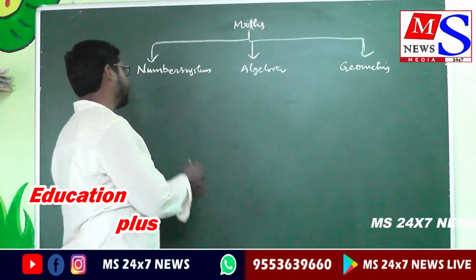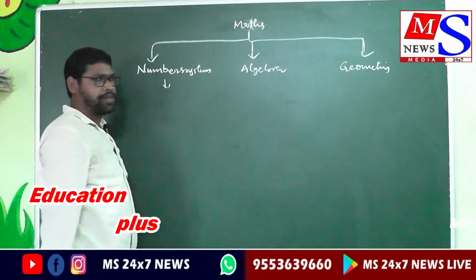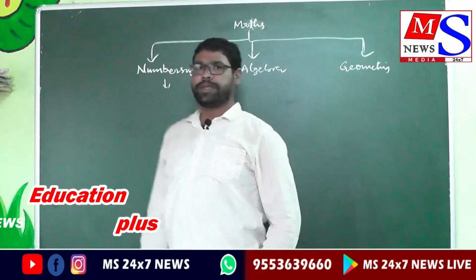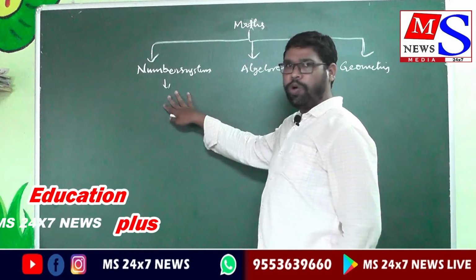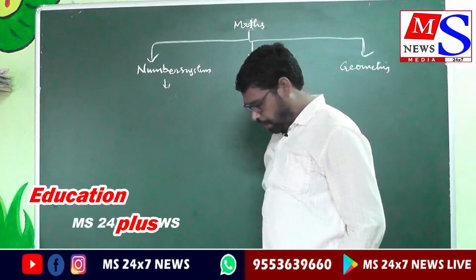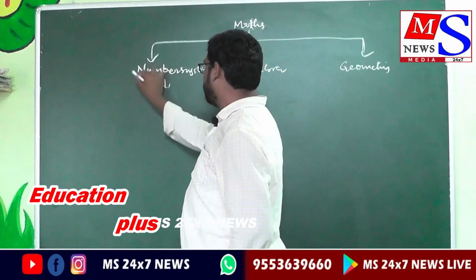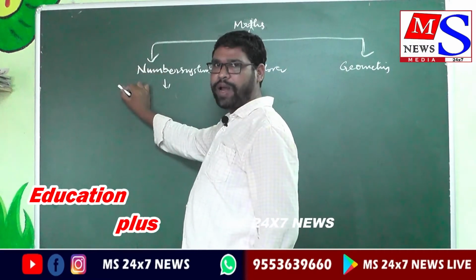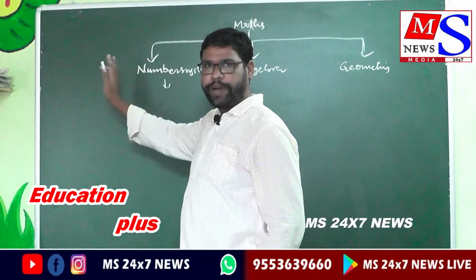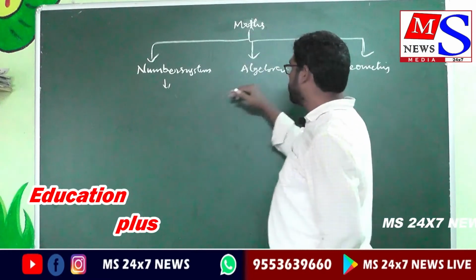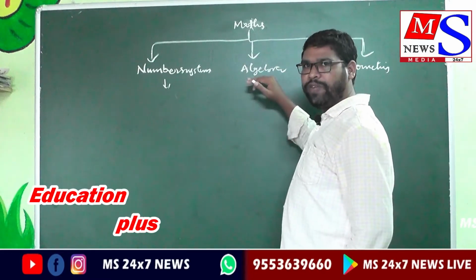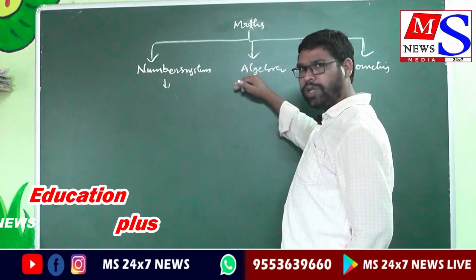So what is the number system? Number system deals with only numerical values. It represents only numerical values. Algebra deals with numerical values and alphabets.